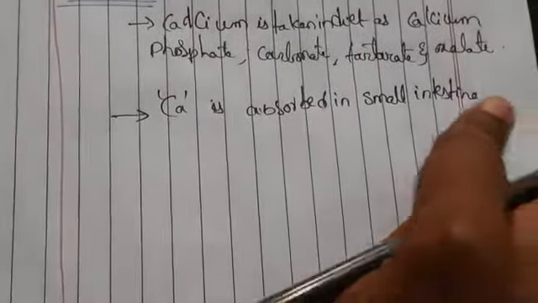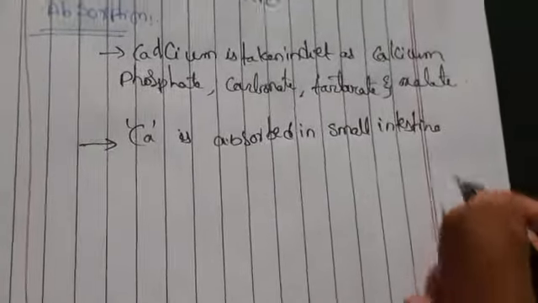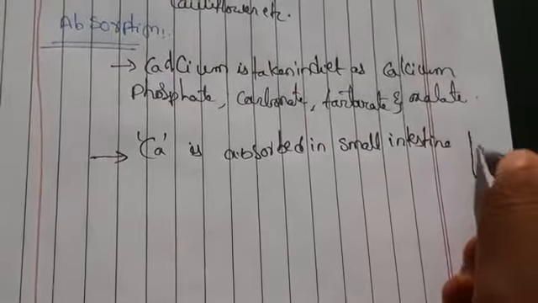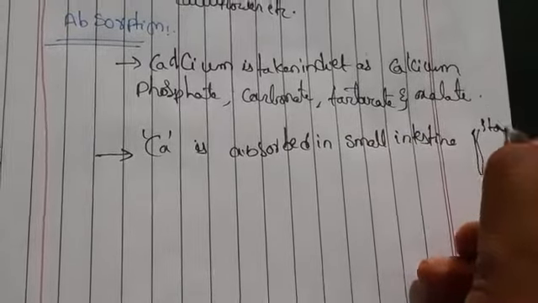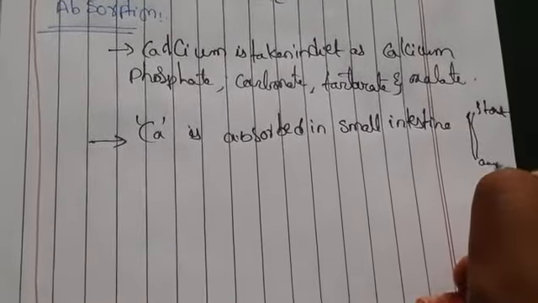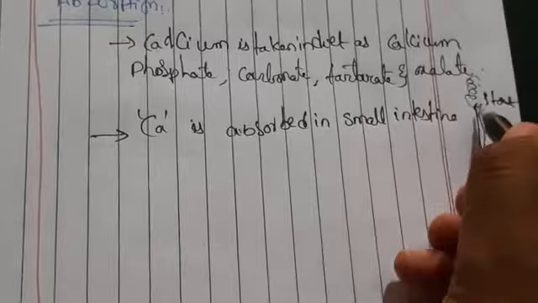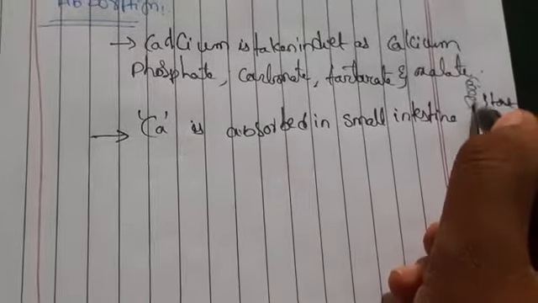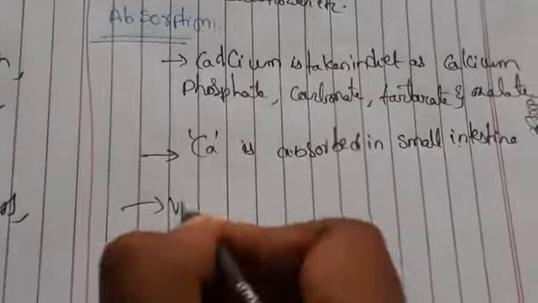As I have told you, the intestine is a long tubular organ of the digestive system, from the end of the stomach to the anus. It contains one long tube. Like this we have the digestive system in our body, and the tube we call the intestine. Here mainly vitamin D